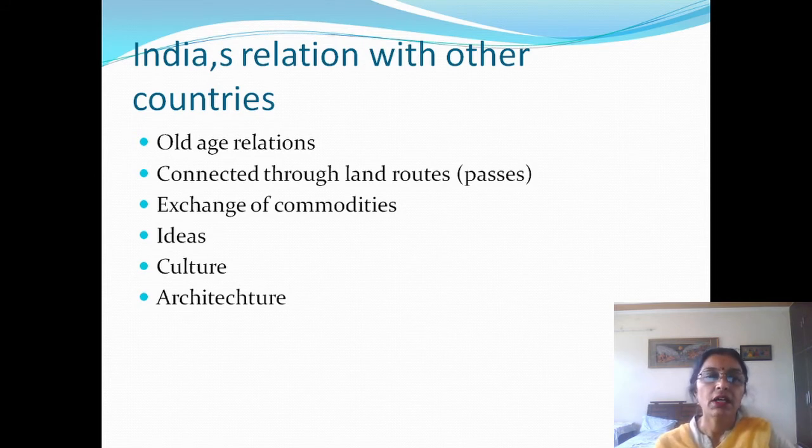Now, India's relations with the other countries of the world have developed through the ages. But her relationship through land routes is much older than the sea routes. Earlier, man was afraid of the sea. The merchants traveled through passes. Passes are the natural gaps between mountains.